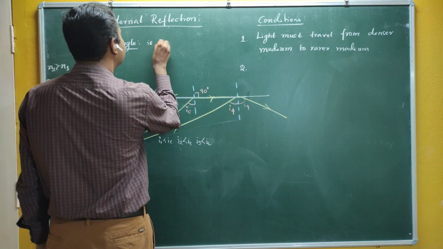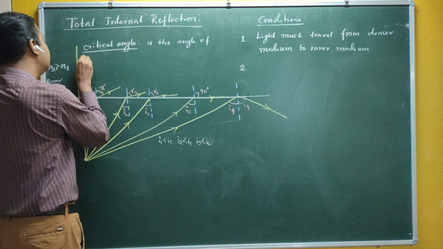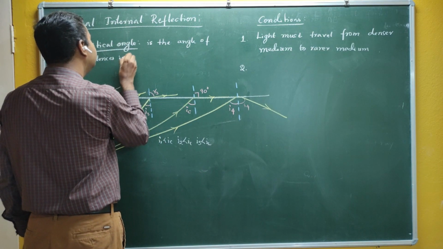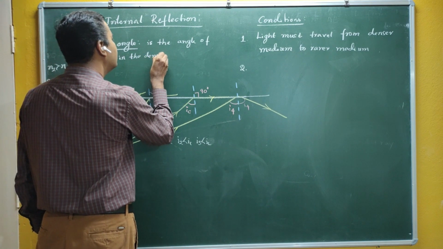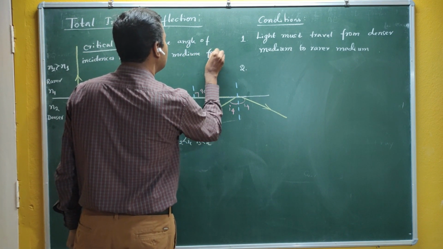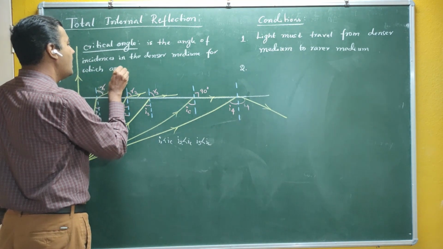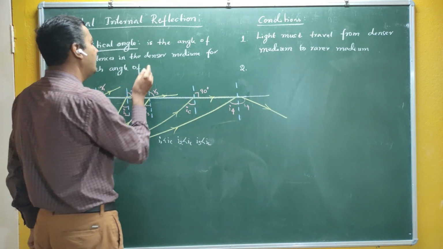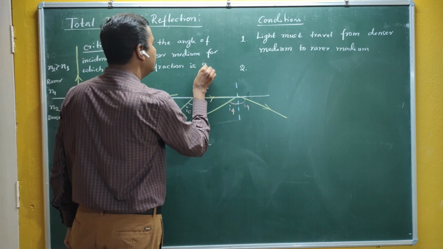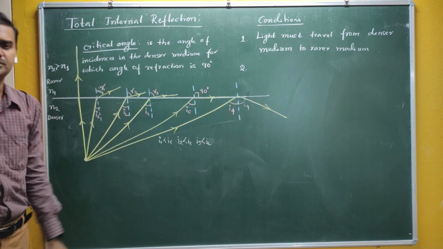Critical angle is the angle of incidence in the denser medium for which your angle of refraction becomes 90 degrees.